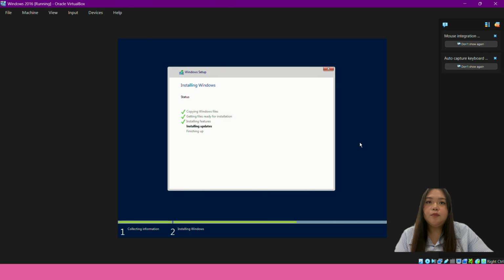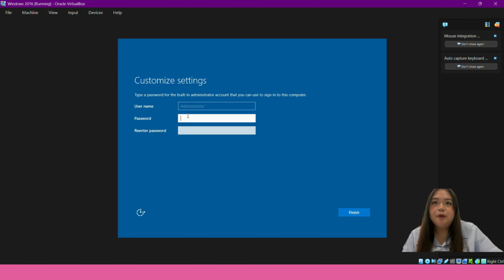And the Windows logo will pop up. Wait for it to finish loading. It's almost done now. This will pop up, and just put your password as usual, and then re-enter your password.